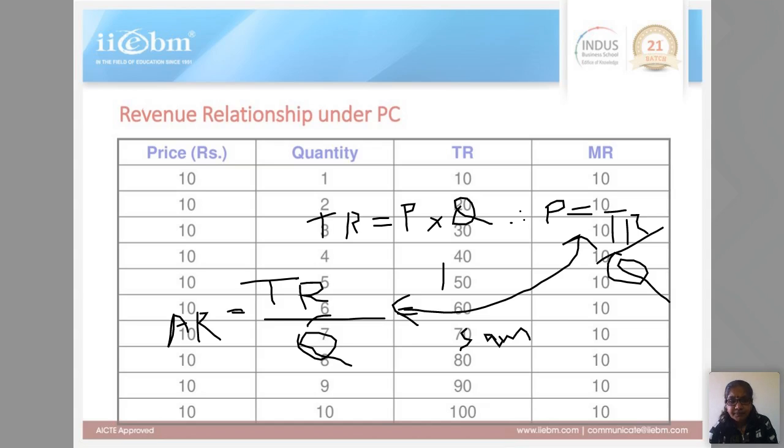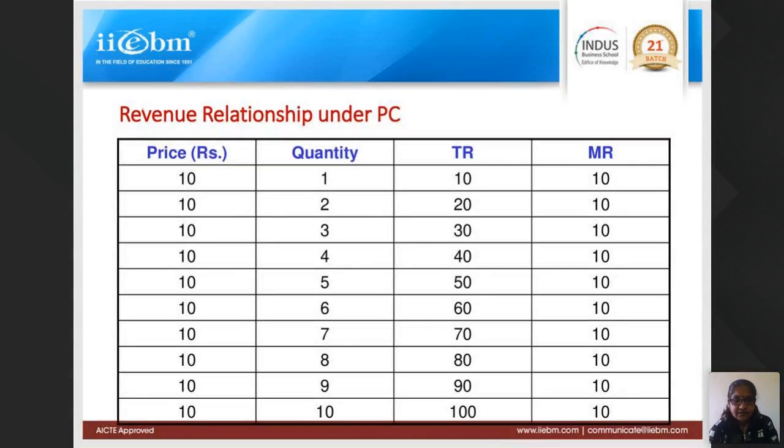That means in economics, price is also called average revenue. So this is average revenue, this is marginal revenue, this is total revenue. What you call price is average revenue. Marginal revenue is the rate at which total revenue is changing, which is a constant rate. So we said the slope of total revenue is constant.